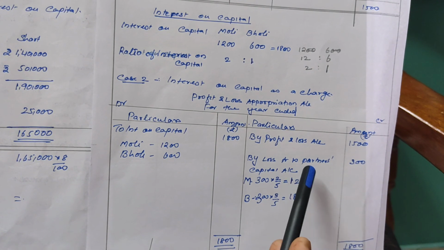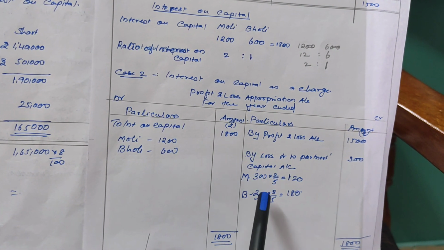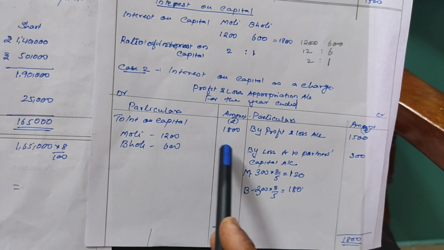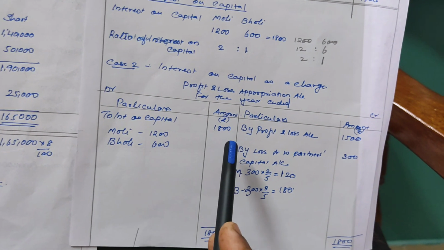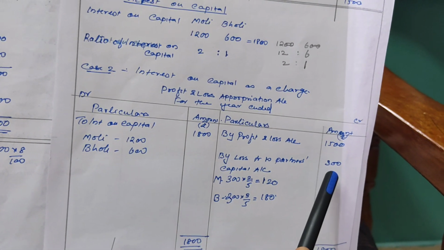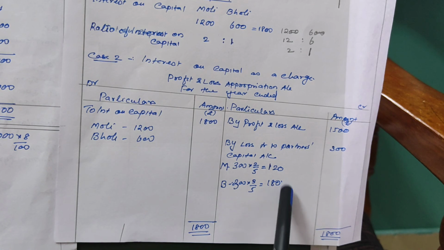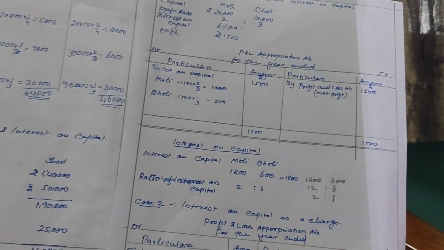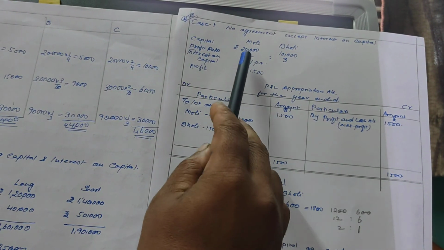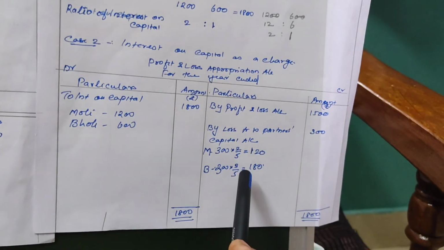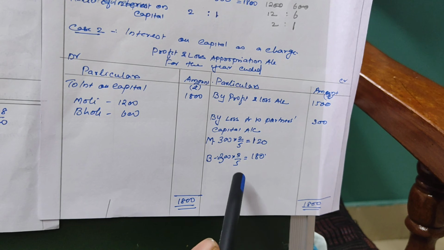So there is a loss to the firm of 300 rupees. We only had the profit 1500, but we have to give the interest 1800. So the firm has a loss of 300, and this loss will be divided among the partners in their profit sharing ratio, that is 2:3, 2/5 and 3/5.